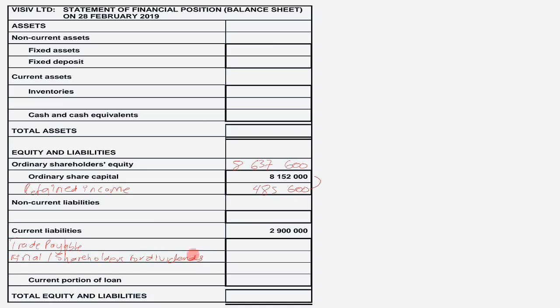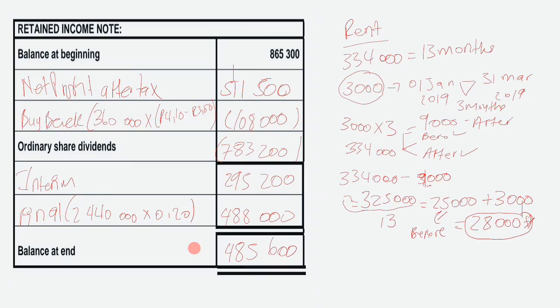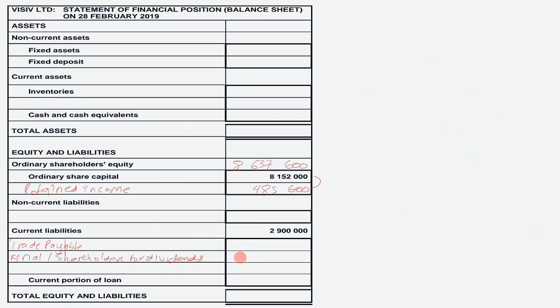Remember, our shareholders for dividends is under retained income. Therefore, our shareholders for dividends was this 488,000. So meaning you will bring it here under current liabilities, which is 488,000. And then you also have non-current liabilities, which consist of your loan only.